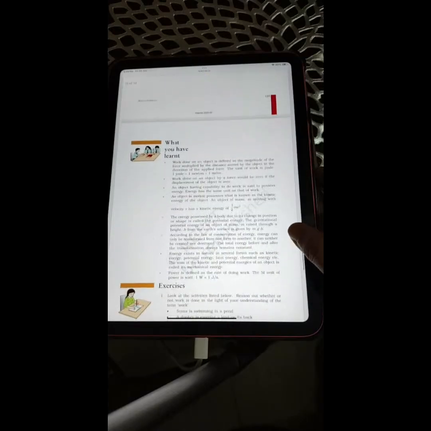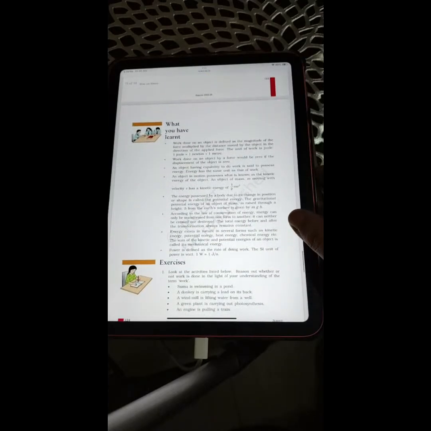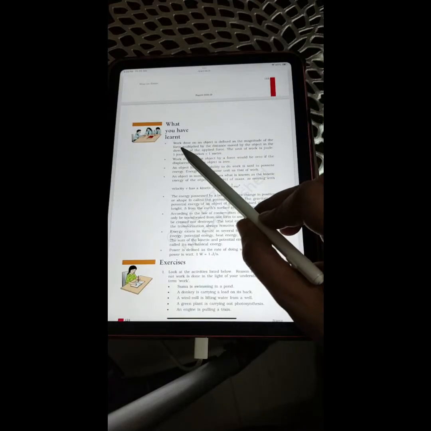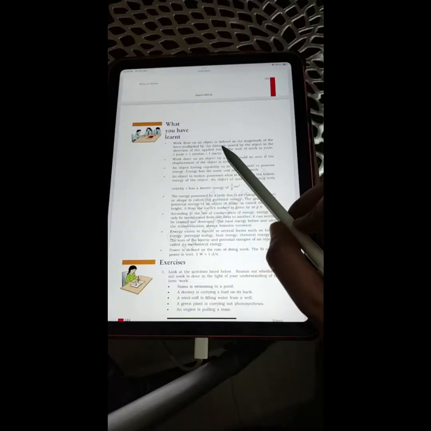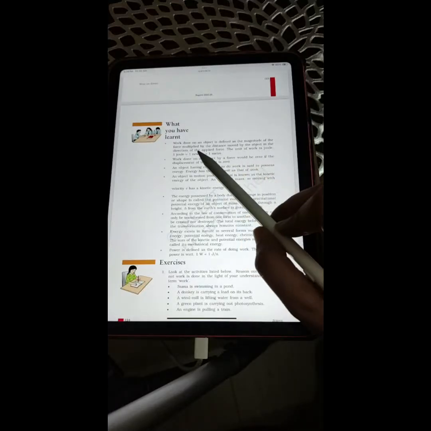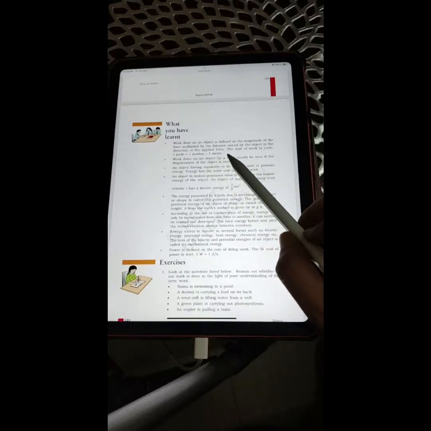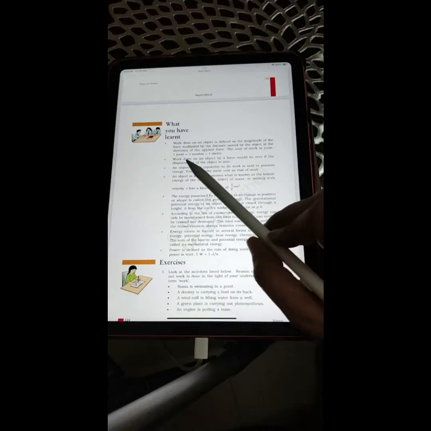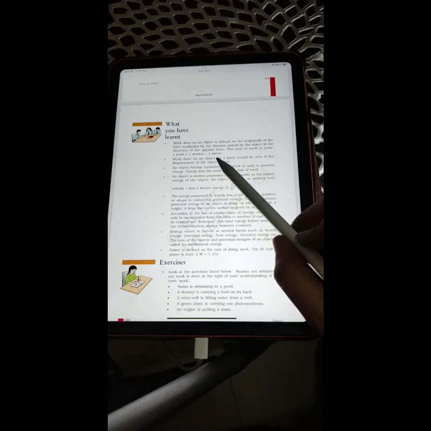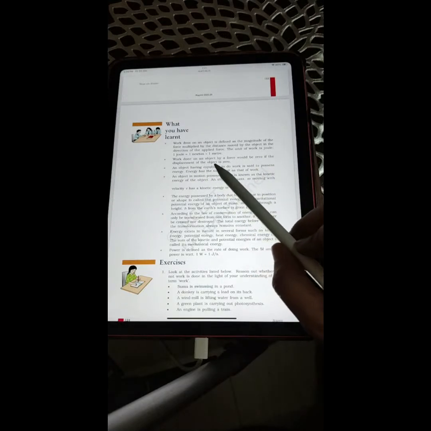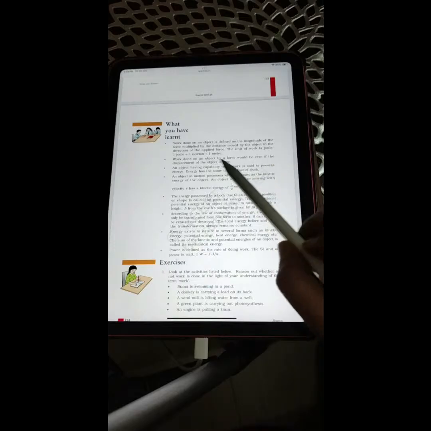So, with this, we are done with the reading of Work and Energy chapter of class 9 science NCERT. Let's finish with the summary. So point number 1, work done on an object is defined as the magnitude of the force multiplied by the distance moved by the object in the direction of the applied force. The unit of work is joule. 1 joule is equal to 1 newton into 1 meter. Work done on an object by a force will be 0 if the displacement of the object is 0.